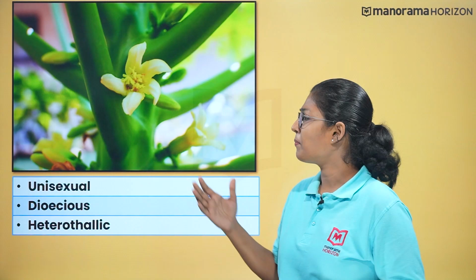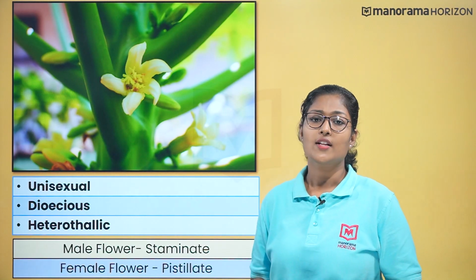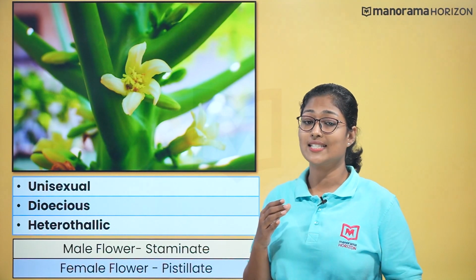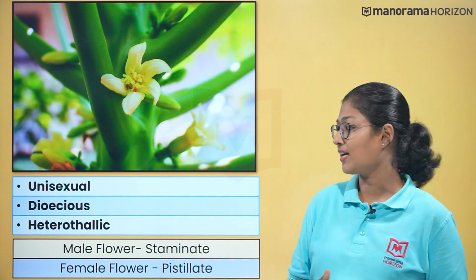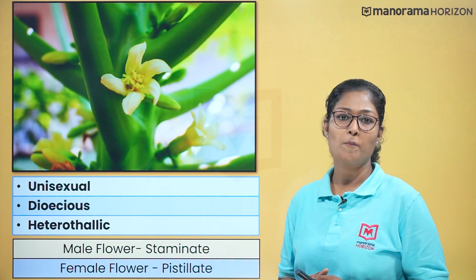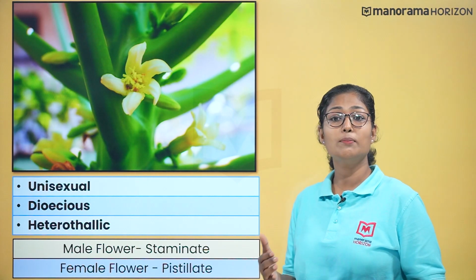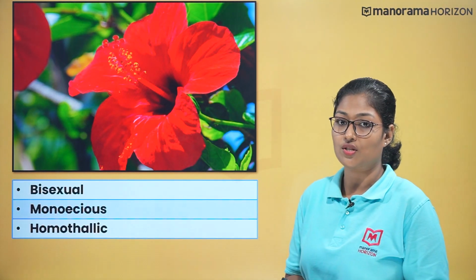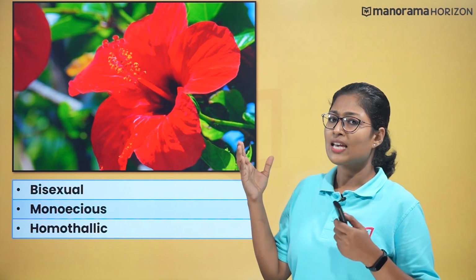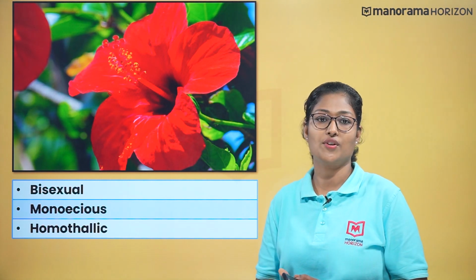Examples include papaya and date palm. The unisexual male flower is staminate, that is bearing stamens, while the females are pistillate in nature. The flowers having both male and female reproductive structures are called bisexual flowers. It is also known as monoecious or homothallic structures. So some examples are hibiscus, coconuts, etc.